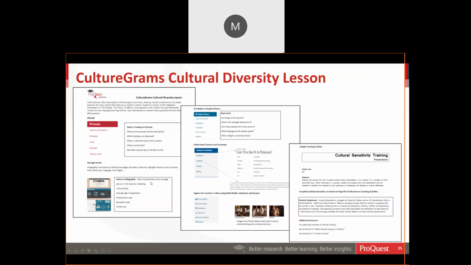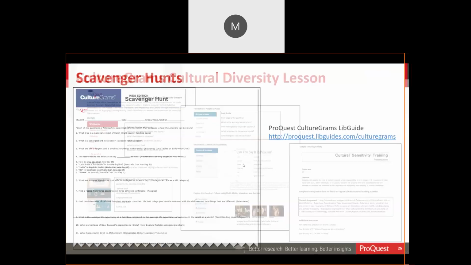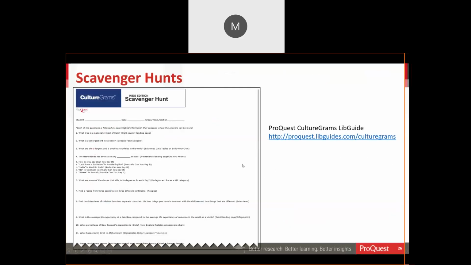It kind of guides you through exploring that country. And then the scavenger hunts, which are also available on our LibGuide, which I'll talk about in just a second, are sort of handouts where the student can go through these questions, or these can serve as a guide for you to develop questions. And they also give little tips for where to find this type of information.